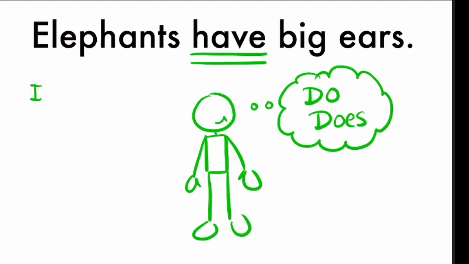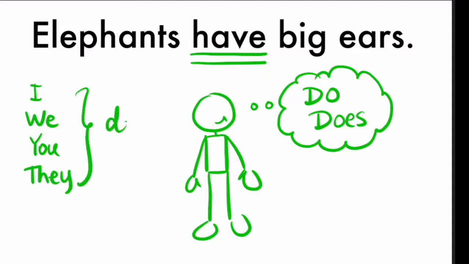With the pronouns I, we, you, and they, we use the auxiliary do. I do, we do, you do, they do. And with the pronouns he, she, and it, we use the auxiliary does. He does, she does, and it does.